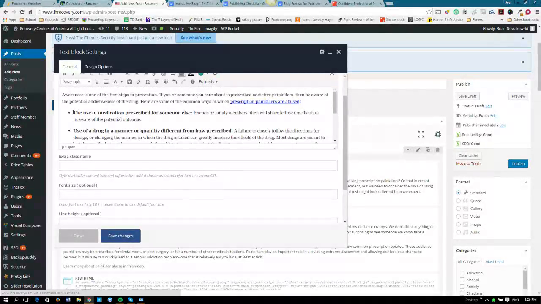A good practice always for bullet points is getting the branded color of our client and putting it in the bullet points and any title to the bullet points, like this right here, the use of medication prescribed for someone else, colon. That's the title of that particular bullet point. So that also needs to be the same color.